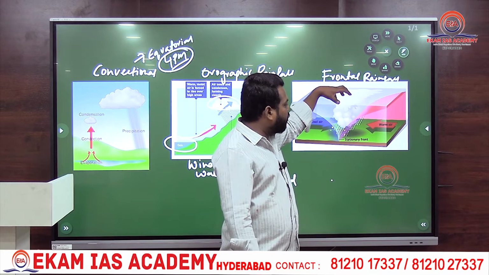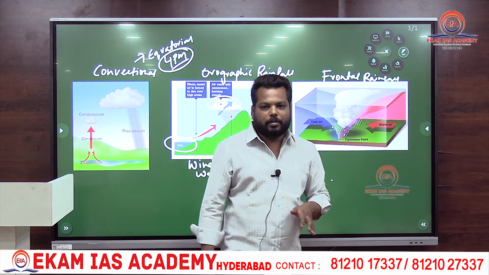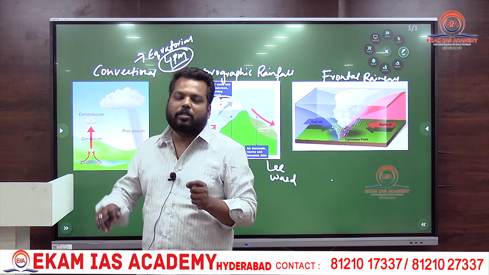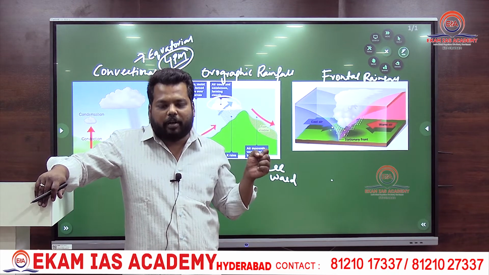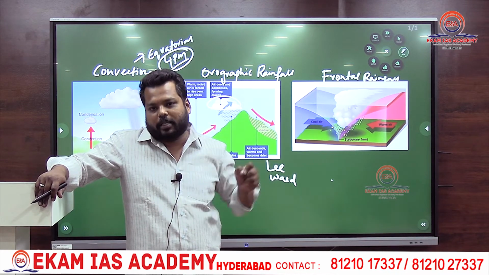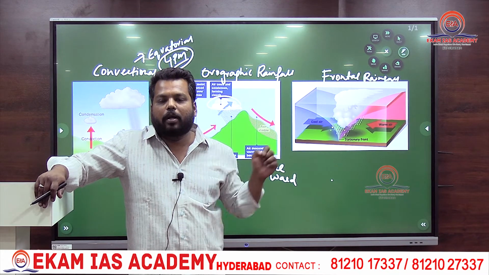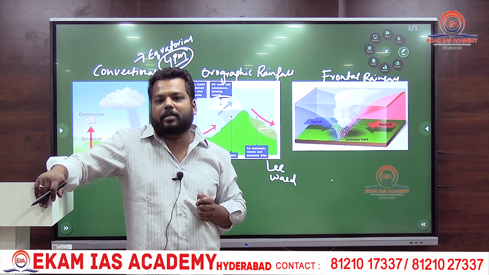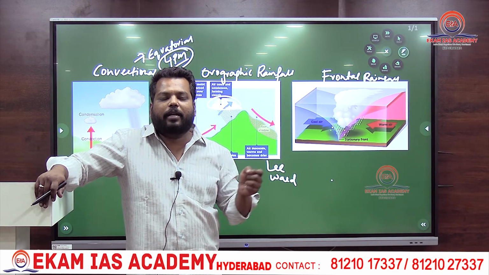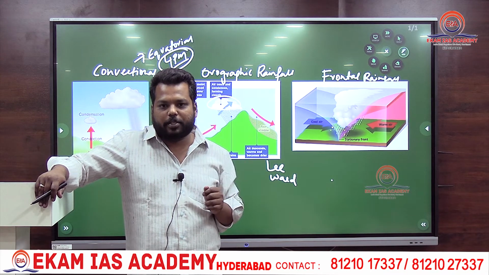Once it rises upwards, it creates cloud formations and precipitation. Hence, cloud formation is happening because of the front formation and the warm wind rising upwards. This rainfall is considered frontal rainfall, and most of the upper latitude, higher latitude regions experience this kind of frontal rainfall. This is the most common form of precipitation over there.